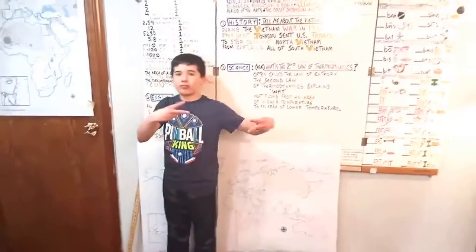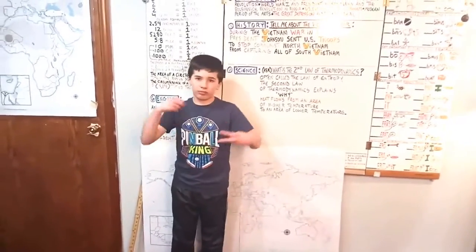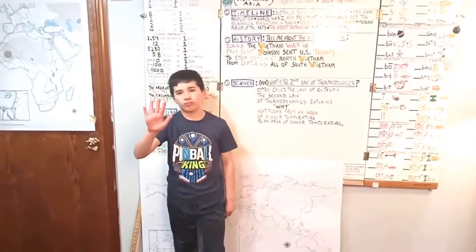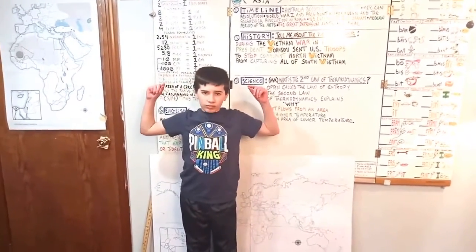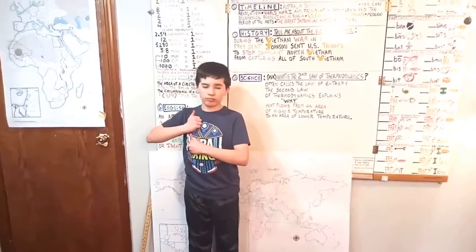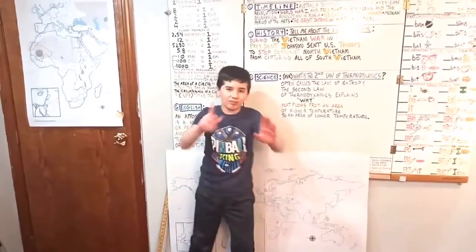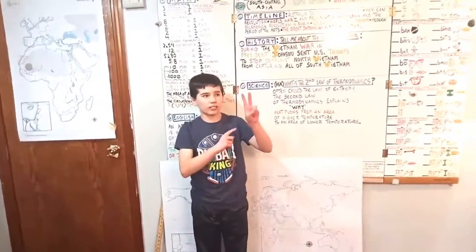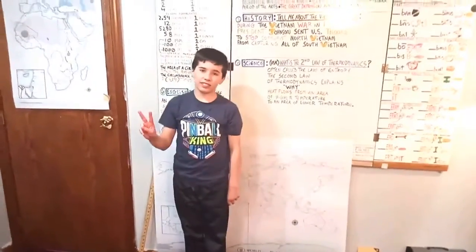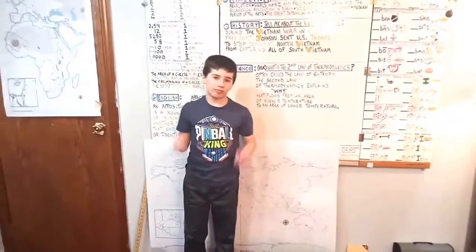So we're going to make V's, and then we're going to make the sign for war. In 1965, then the sign for president, President J for Johnson. Put our hand on our heart, sent U.S. troops, sign for troops, to stop. We're going to stop communists, make the sign for communists, and it turns into a V going north, North Vietnam, from capturing all of South Vietnam. So let's do it. Tell me about the Vietnam War.